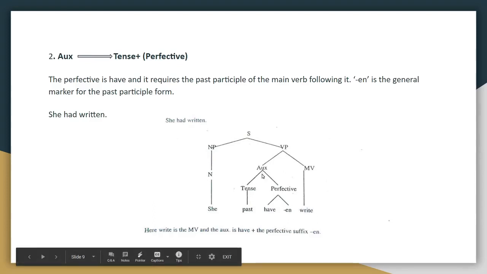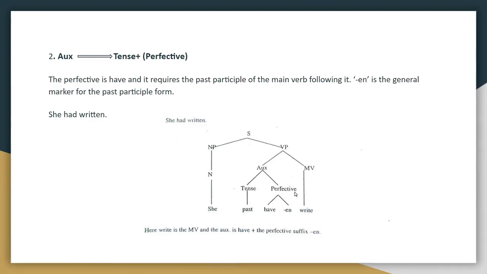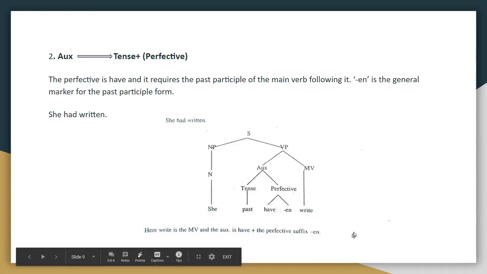Now auxiliary can be split into two, tense and perfective. So the tense here is past, and perfective can be again divided into have and en. Okay, so this is how you split the second combination.